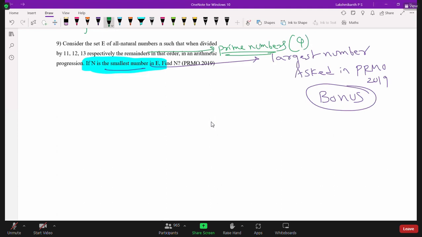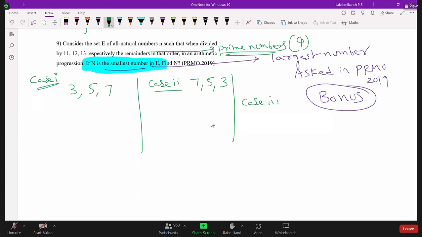See, what are the prime numbers which are in arithmetic progression? What cases are possible? We can take 3, 5, 7. They are prime numbers. So this is case 1. Now you can take this in reverse order. Case 2 is 7, 5, 3. This is also an arithmetic progression. And case 3 is 3, 7, and 11. So these are the only 3 cases possible when the prime numbers are in arithmetic progression.